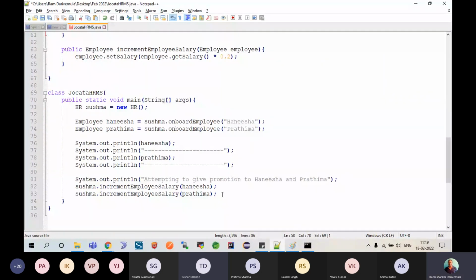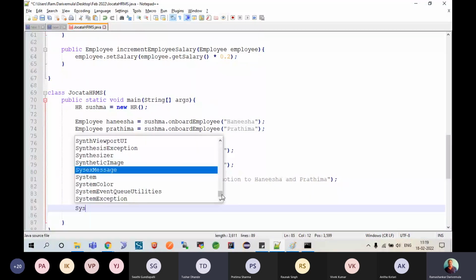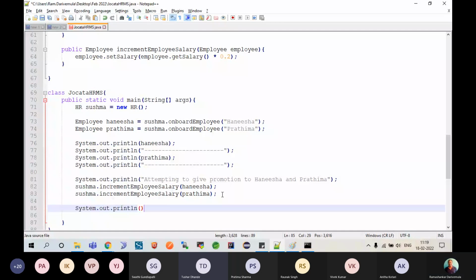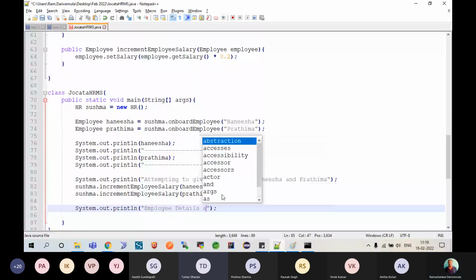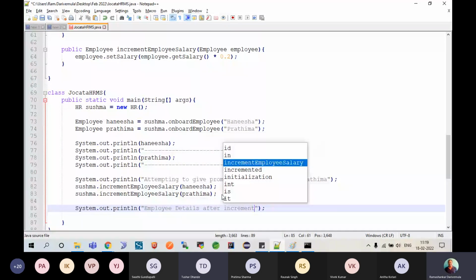Even by HR. So after the salary has been increased, here I'm trying to print System.out.println employee details after increment. Let me print them one more time.